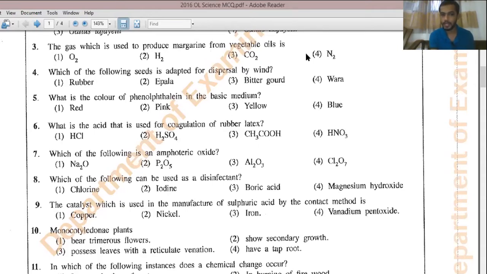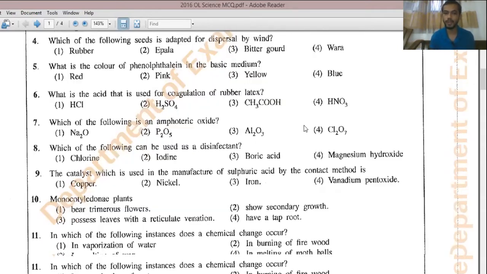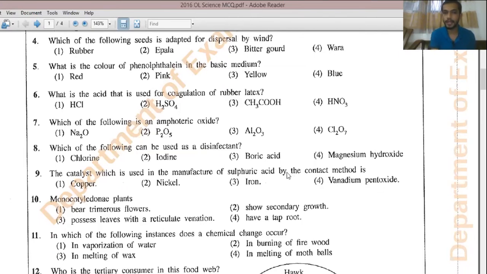Then question number 9. See, the catalyst which is used in the manufacture of sulfuric acid by contact method. So for making sulfuric acid, the catalyst should be vanadium pentoxide. A catalyst is something which reduces the activation energy so that the rate of reaction is increased. So you can manufacture sulfuric acid in a very fast way using the catalyst vanadium pentoxide. So question number 9, answer should be the fourth one.